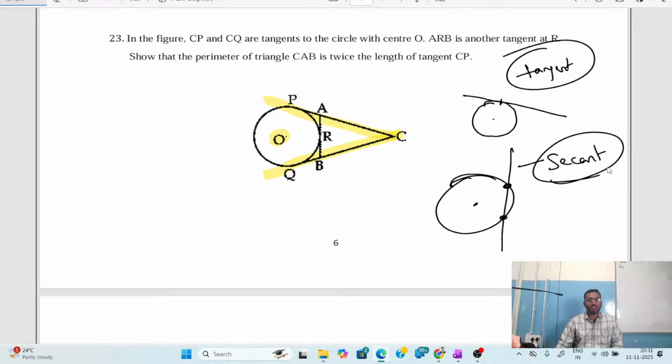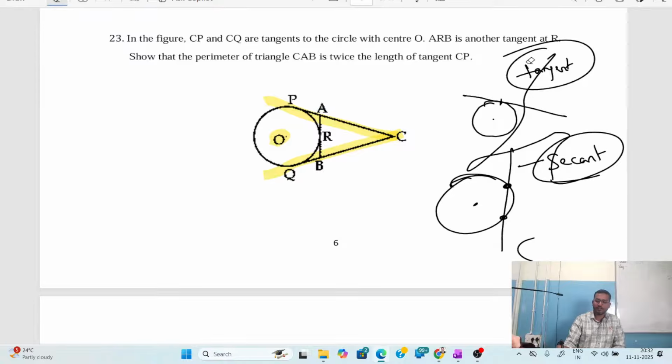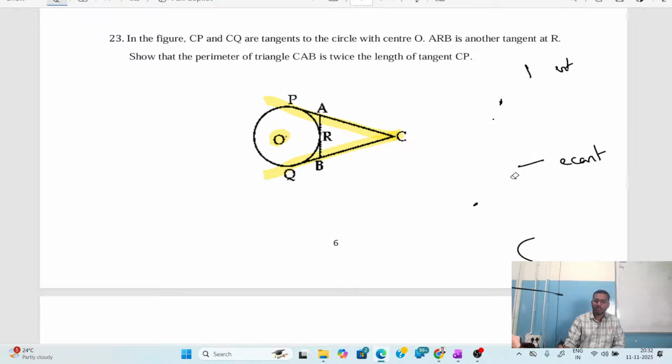Children, this definition is very important. They may ask you what is a tangent or what is a secant. In that scenario, you are supposed to write these definitions. Understood the meaning of tangent and secant? Good, great. Now, let me continue solving this problem.